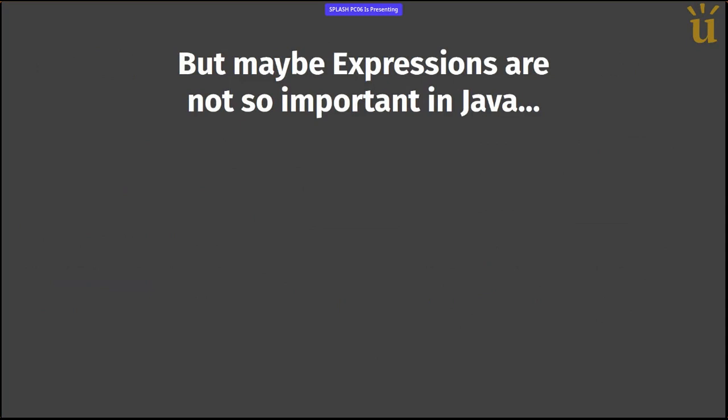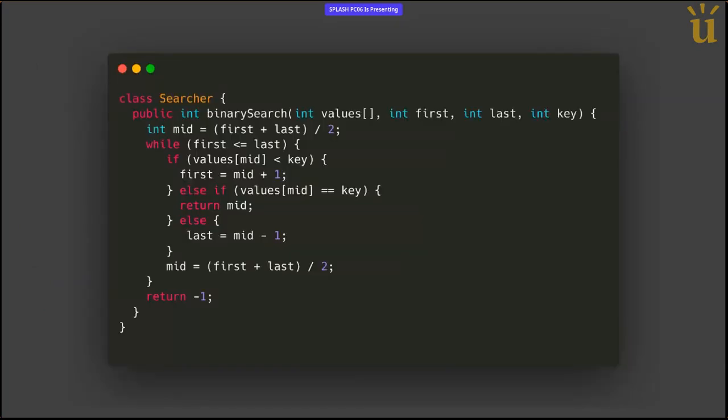But okay, we have seen that there are several expression constructs, but Java is a language that is so big, maybe there are so many other things in the language, and it's okay not to teach expressions so much. I mean, it's not a functional language. So here is an algorithm, for example. It's a method that implements a binary search, a classic textbook example. So let's say that expressions are not so important. Let's try to get rid of them. Let's see what we end up with.